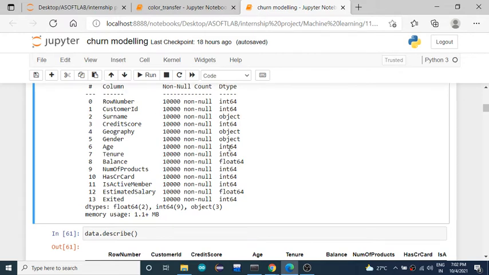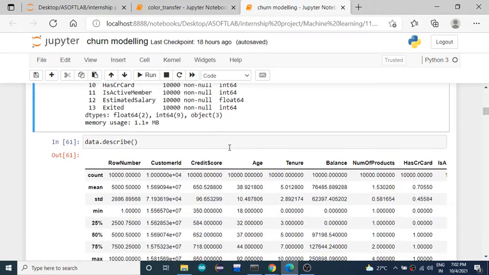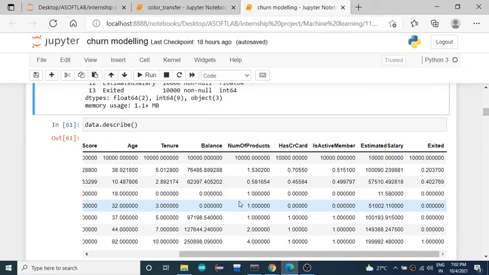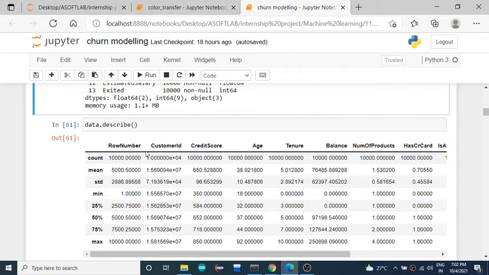And next, if I want to get the statistical information about the numerical features, then you can use the describe method. The describe method will give you the statistical data about all the numerical features. Okay, so when it comes to the row number, the total count of samples we have is 10000, and the mean value is 5000. That means the average value will be 5000.